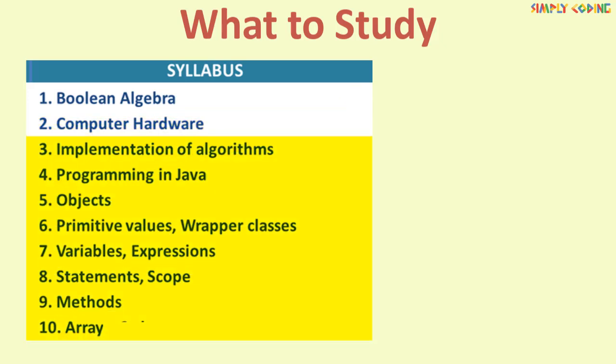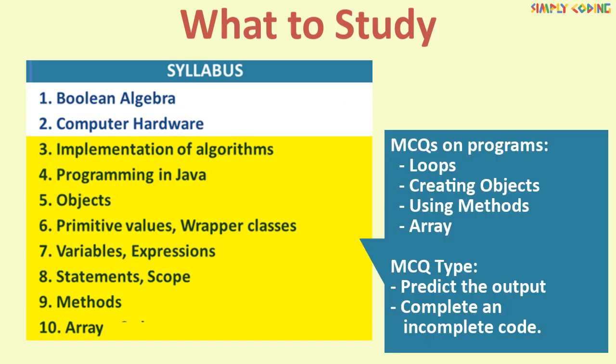For all units on Java, you can get MCQs from any of these topics. You can get short programs on loops, creating objects, methods, arrays, where you can be asked to predict the output or you can be asked to complete an incomplete code. This summarizes the assessment scheme, reduction, and your focus areas.